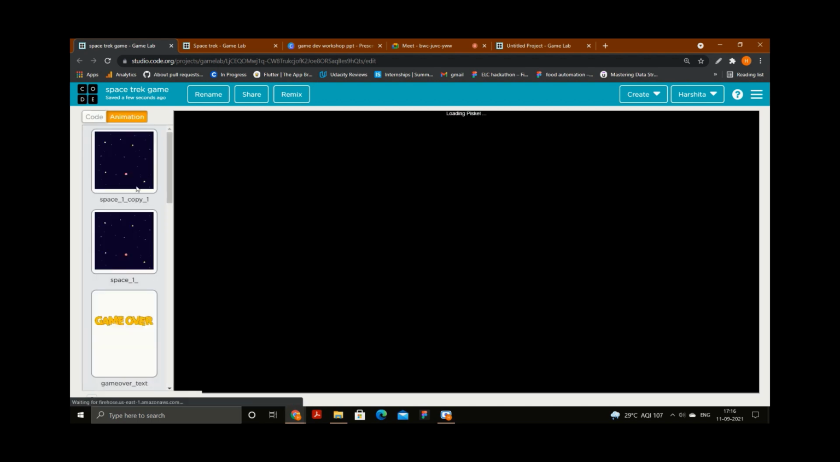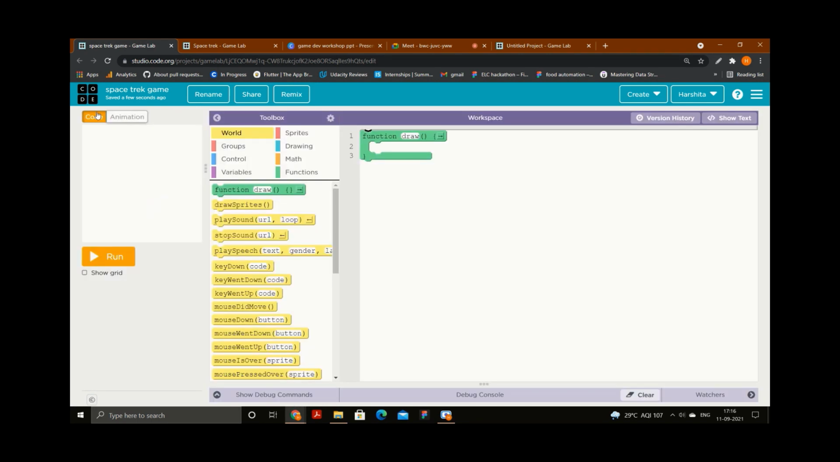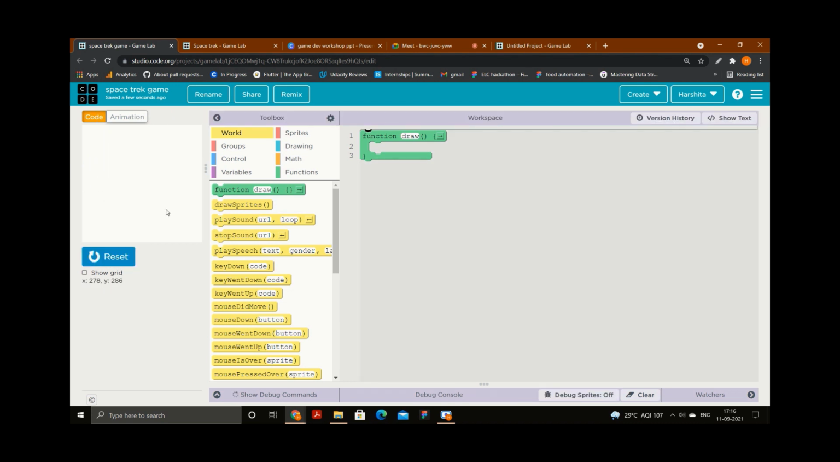You can see that animations are there in this platform. But if I come to this code part and click on the run, then nothing is visible on the screen. That means animations are there, but we need to take the animations from that area and put them in our code. Then we will be able to see the animations in our game. So now we are going to write some code to add the animation.